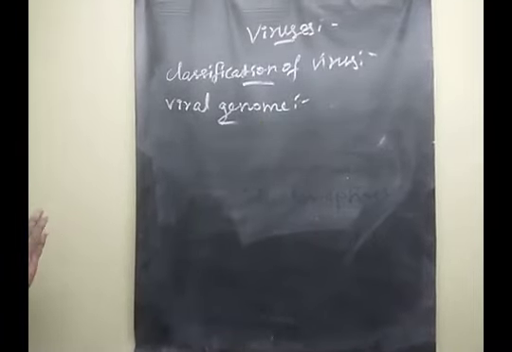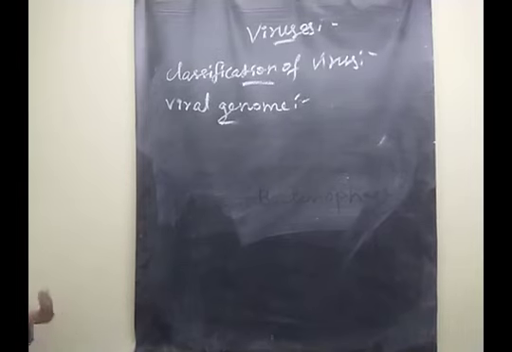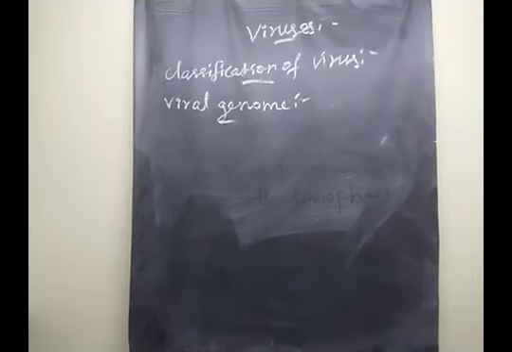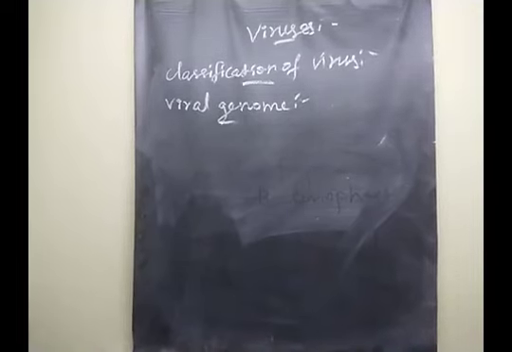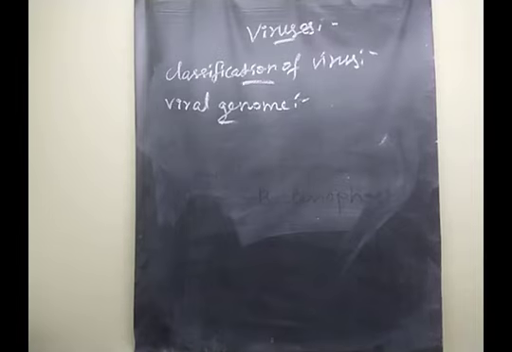Viral genome means that the virus possesses only one type of nucleic acid. Either that is RNA or DNA molecules. It is represented in strands, let's say single-stranded or double-stranded.